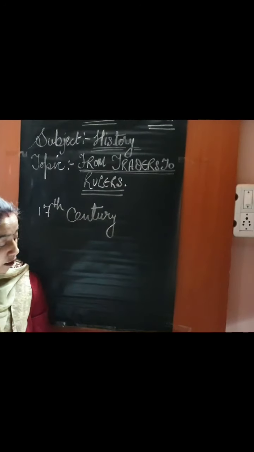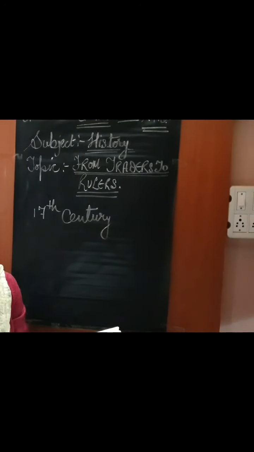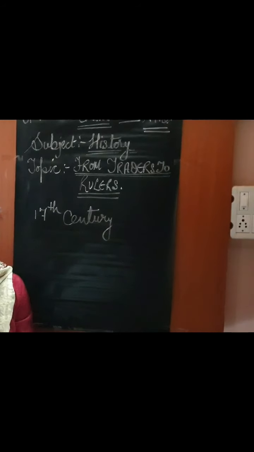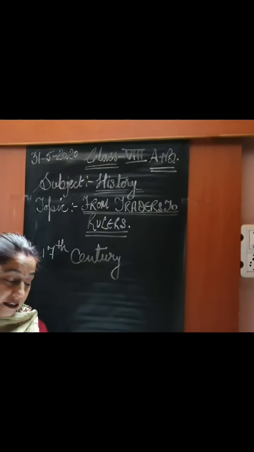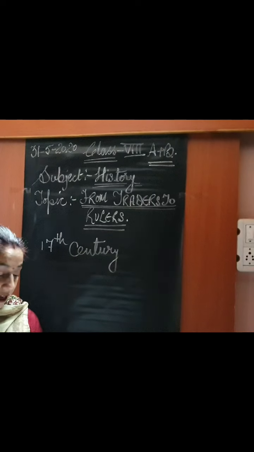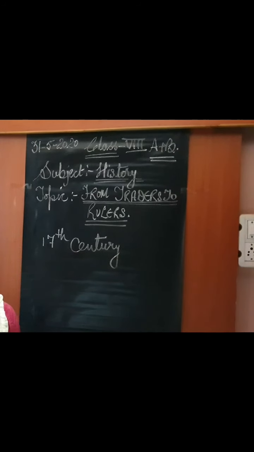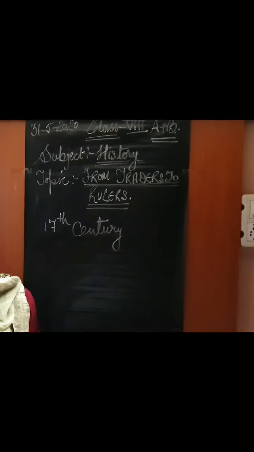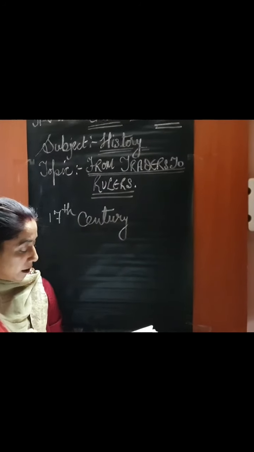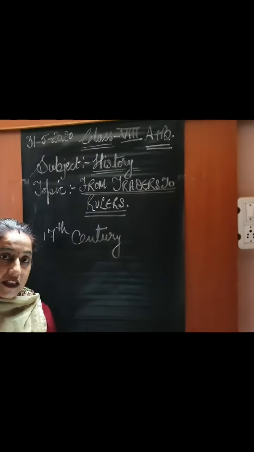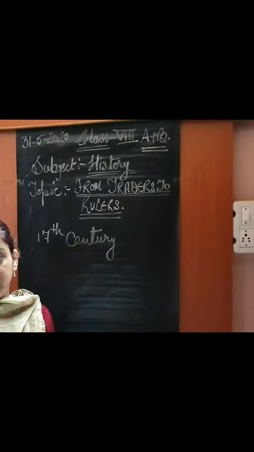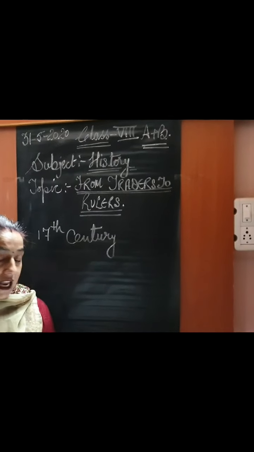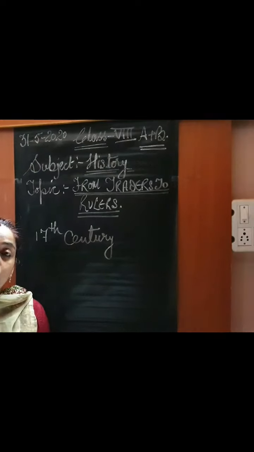As we all know, there were many traders who came to India, and Britain became the most powerful. Britain became the ruler of our country. There were many reasons, which we covered in the previous chapter, the decline of the Mughal Empire.